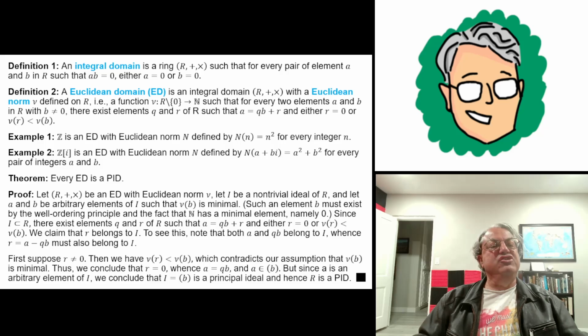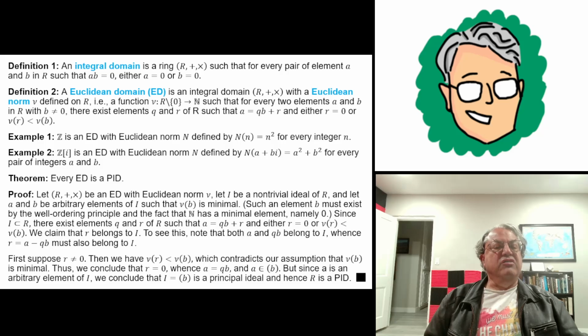The second definition, Euclidean domain, I also defined a few lessons ago. This definition is going to look a little different, I think, but it's the same definition I gave before. A Euclidean domain is just an integral domain with a particular function defined on it, and this function is called the Euclidean norm. A norm is just a function from the non-zero elements of the ring to the natural numbers. Usually norms are multiplicative, but they don't have to be. For what we're doing here, a Euclidean norm doesn't have to be multiplicative.